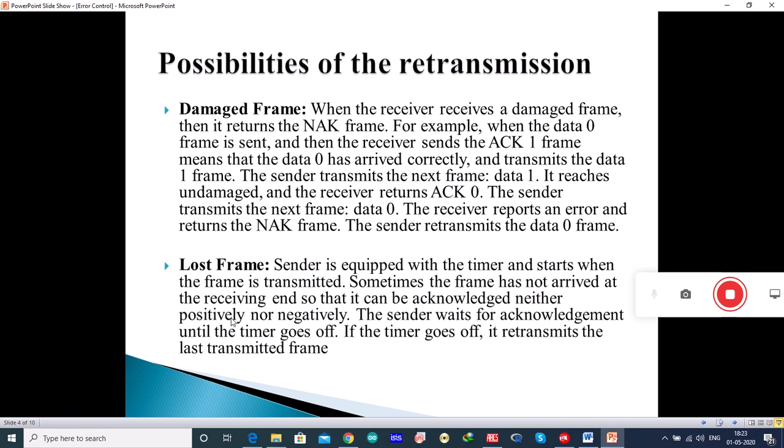Lost frame. The sender is equipped with a timer that starts when the frame is transmitted. Sometimes the frame does not arrive at the receiving end, so it can be acknowledged neither positively nor negatively. Then the sender waits for acknowledgement until the timer goes off. If the timer goes off, it retransmits the last transmitted frame.